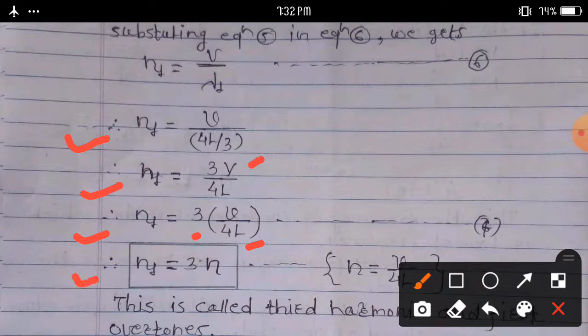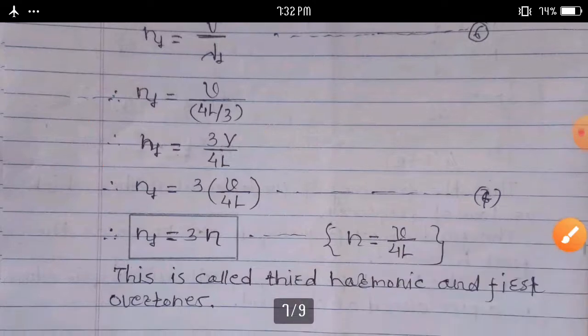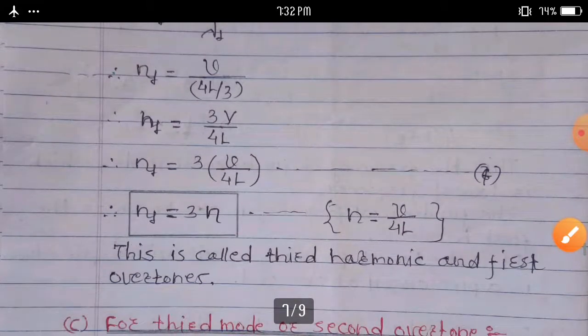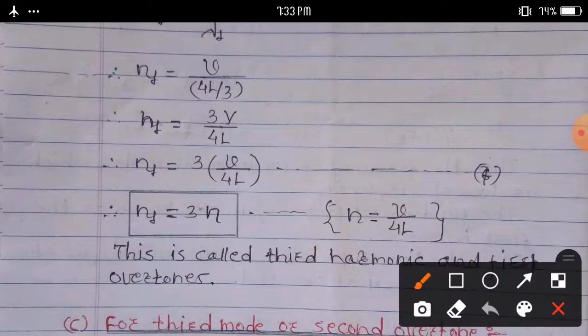Then we calculate n1 is equal to 3n. This is called the third harmonic and first overtone.